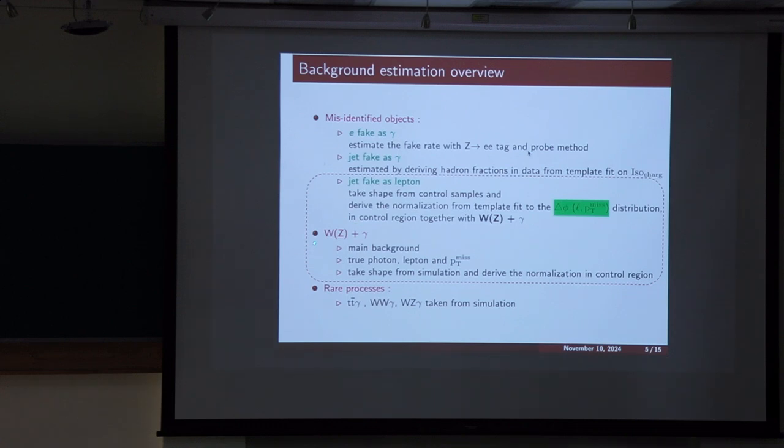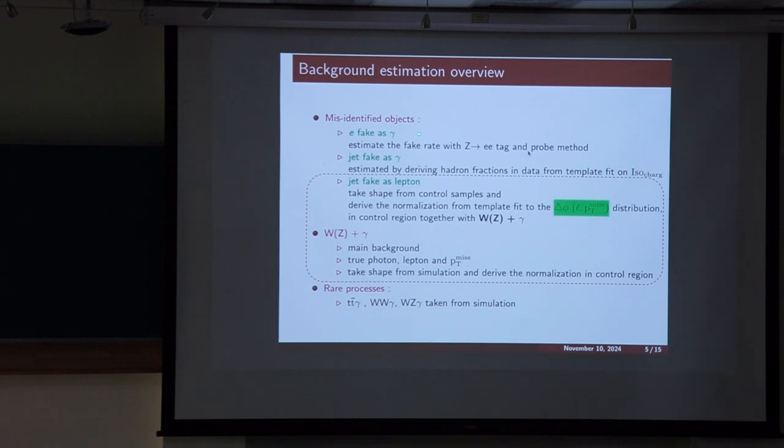It means that the scale factors of these two backgrounds are calculated using a template fit on the delta phi variable, because fake lepton will have some MET which is from the jet mismeasurement, whereas W or Z plus gamma has a true MET from the neutrino. So the delta phi between lepton and MET will have a different shape for jet faking lepton and WZgamma. So we take these two templates and get the scale factors for these two backgrounds simultaneously.